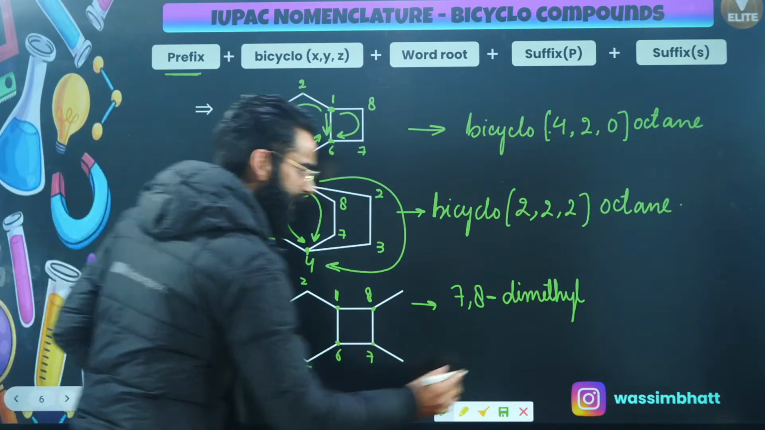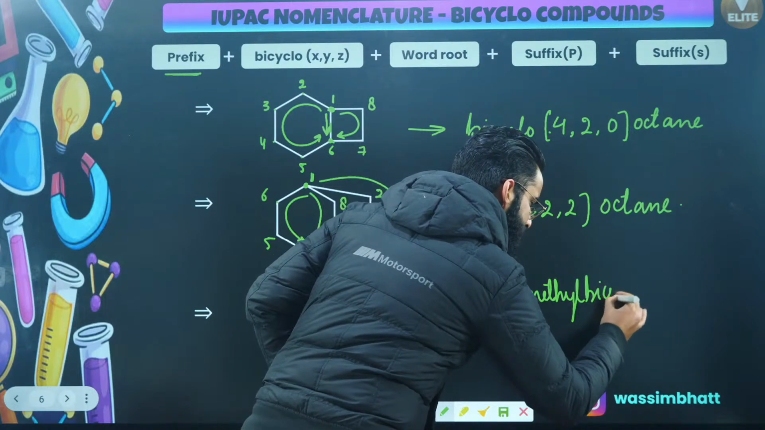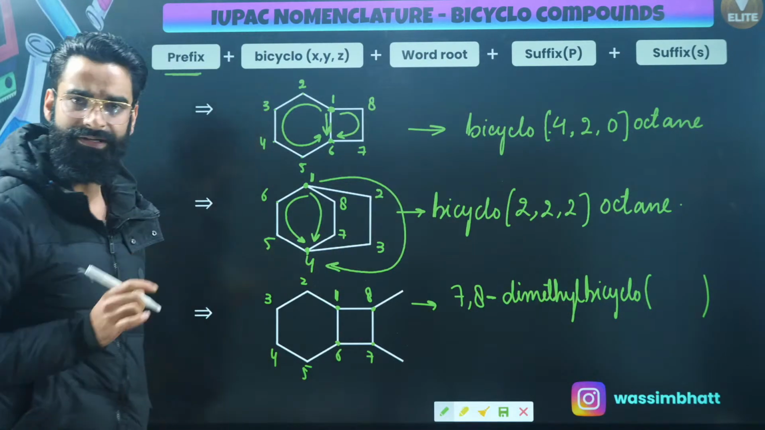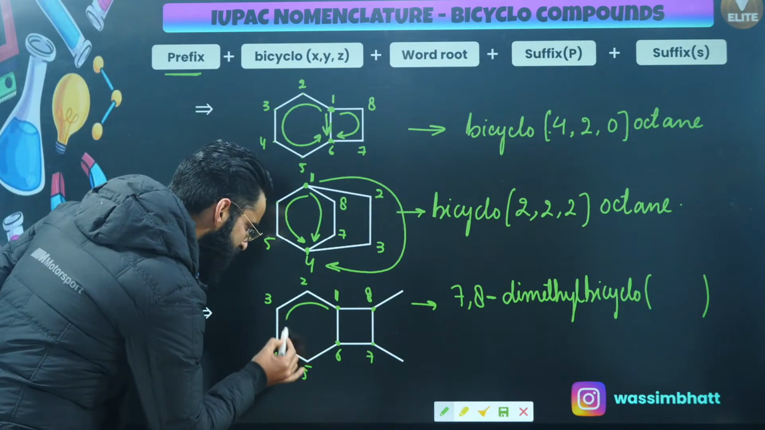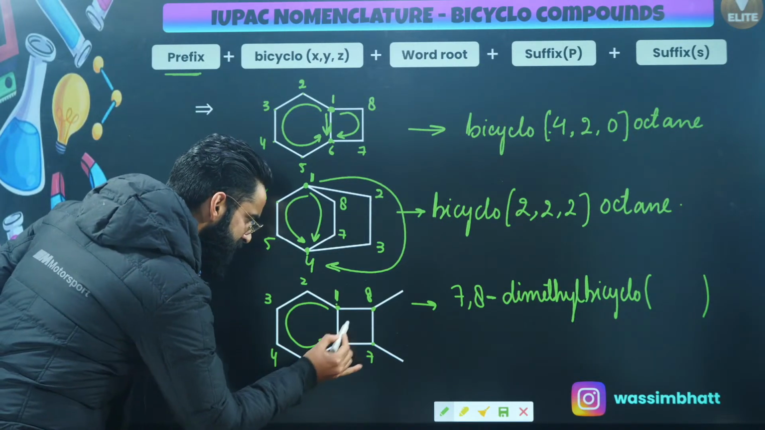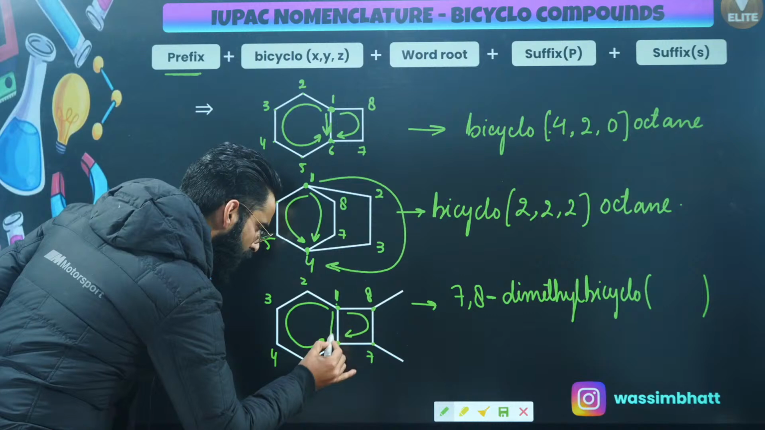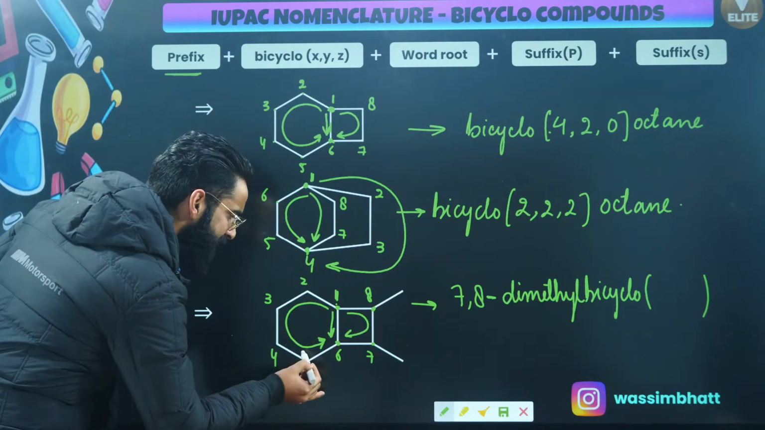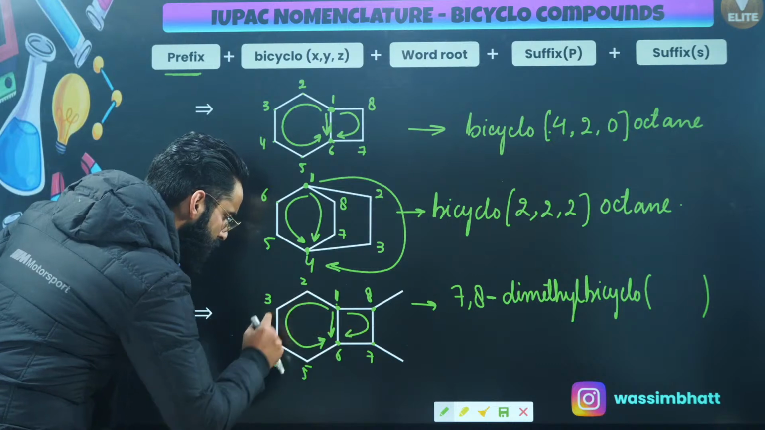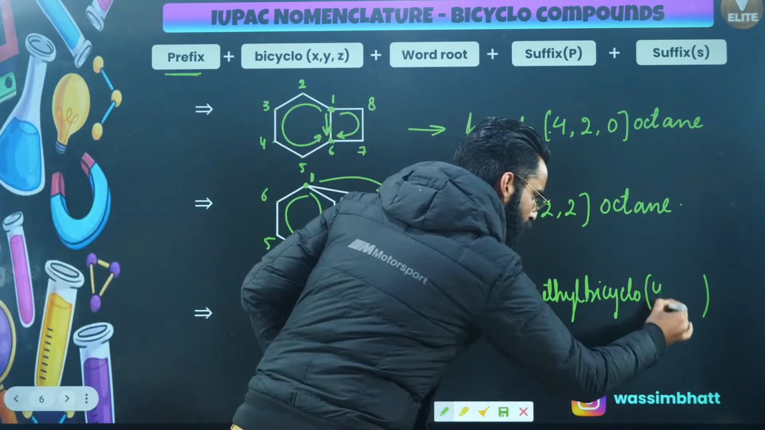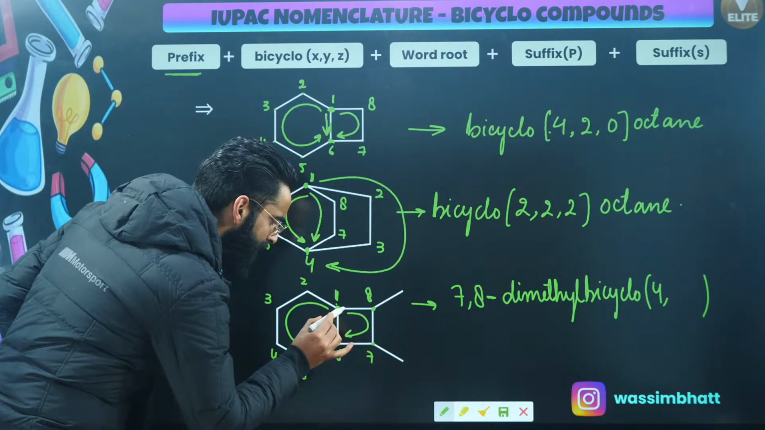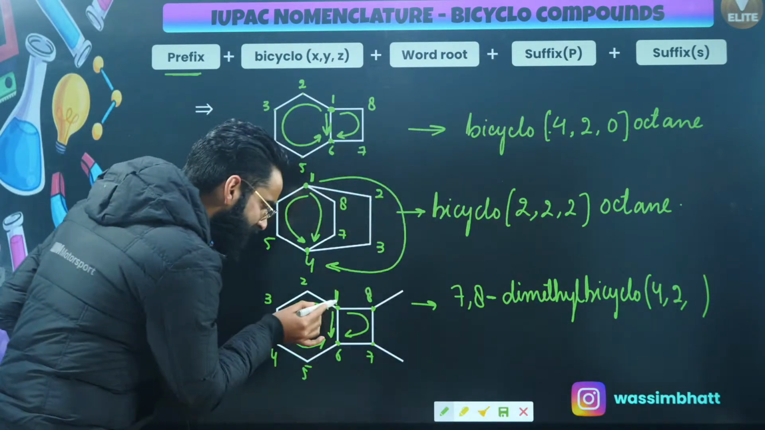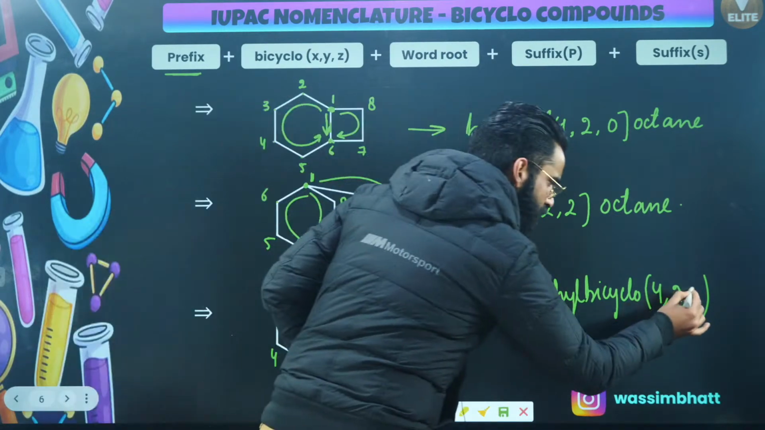Now, it's a bicyclo ring, so I'll be using the term bicyclo, with X, Y, and Z in brackets. See, this is the longest path from carbon number 1 to carbon number 6. This is the shorter one, and this is the shortest one. In the longest path, how many carbon atoms are there, except these two bridged? 1, 2, 3, 4, so the value of X is 4. In the shorter path, how many carbon atoms are there? 1 and 2, so 2. In the shortest path, is there any carbon atom? No carbon atom, so 0.